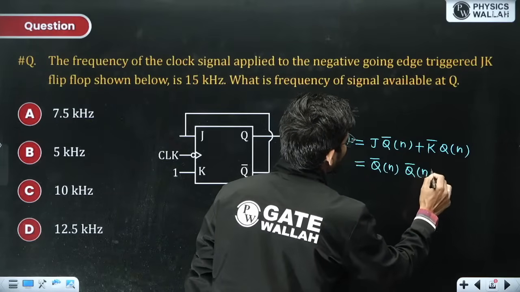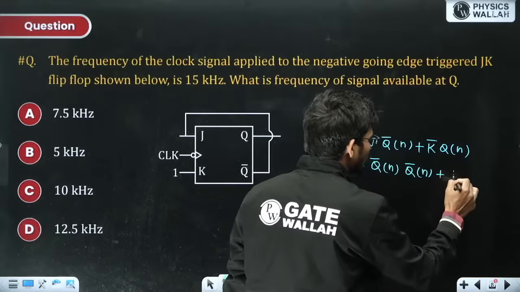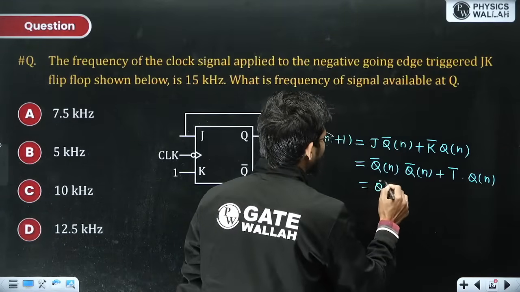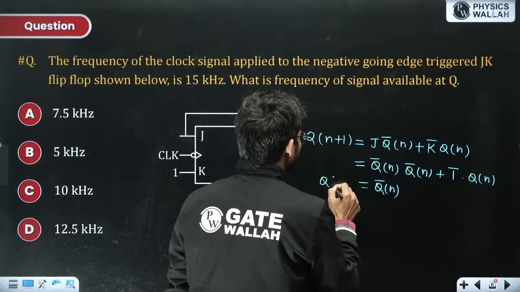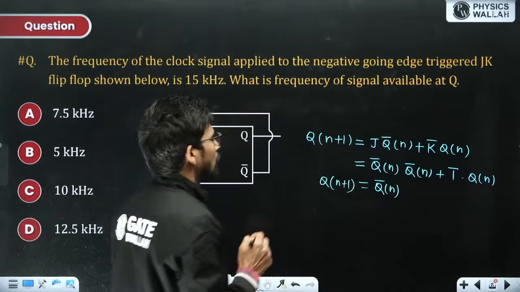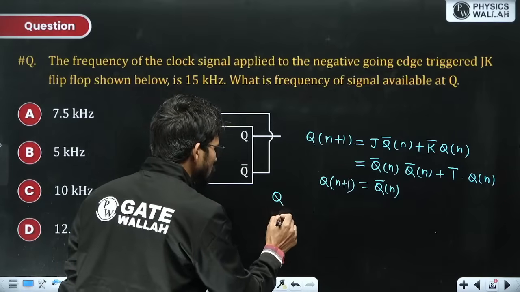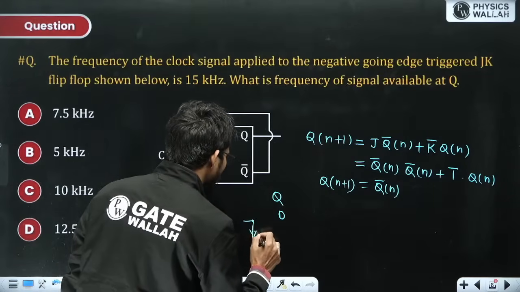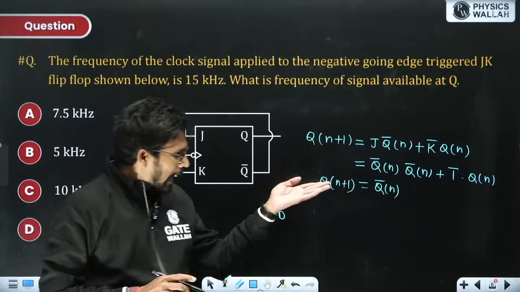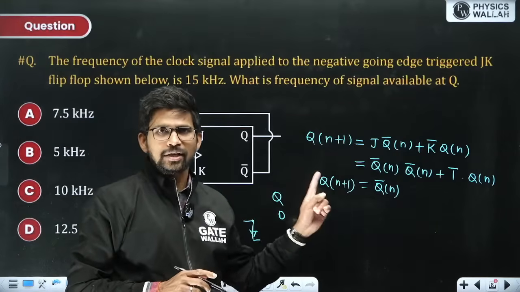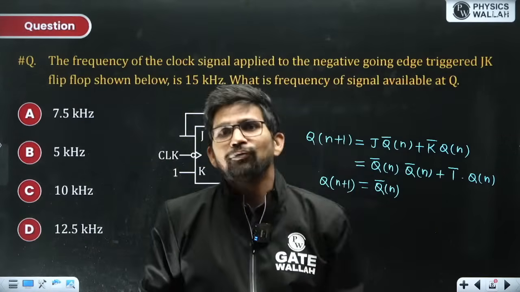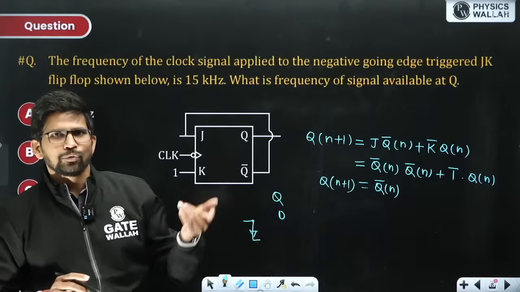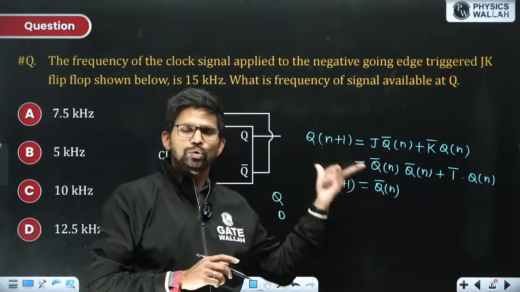So Q bar n into Q bar n plus K bar into Qn. K is 1, so 1 bar is 0, 0 into Qn is 0, and Q bar n into Q bar n is Q bar n. So this is operating in toggle mode of operation. So if you start with 0 at the first negative edge, because it is negative edge triggered, at every trigger, because this characteristic equation will be valid when the flip-flop gets triggered, this flip-flop will go to the next state according to this characteristic equation.